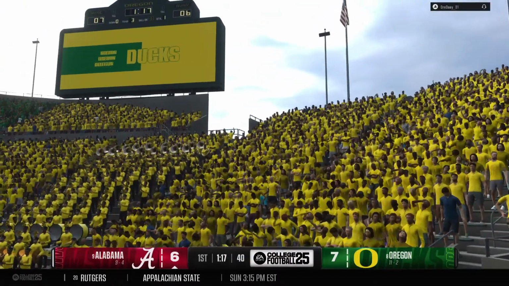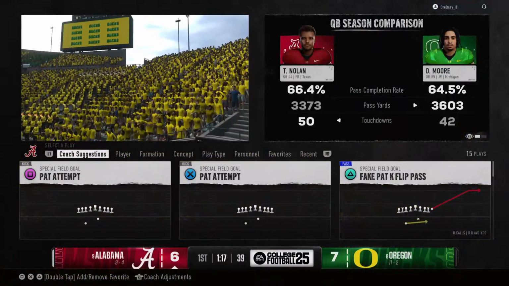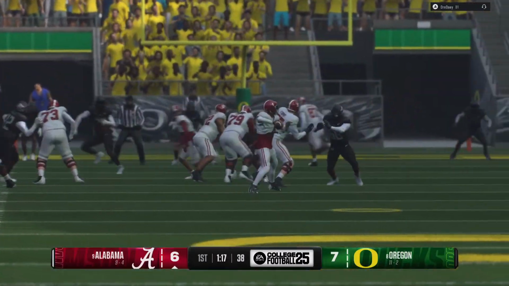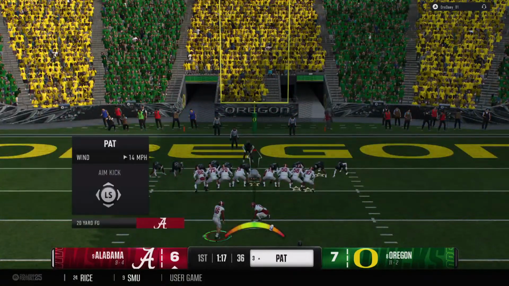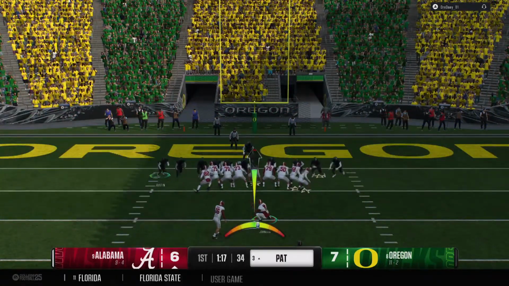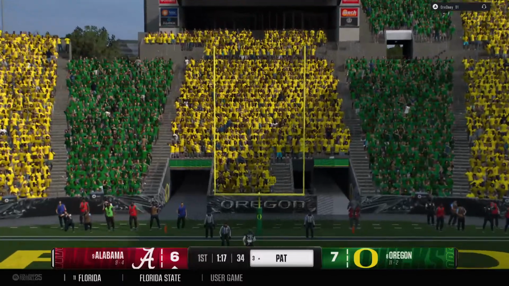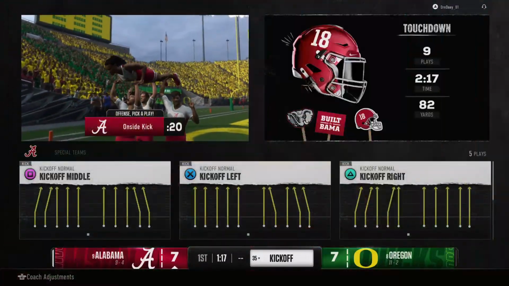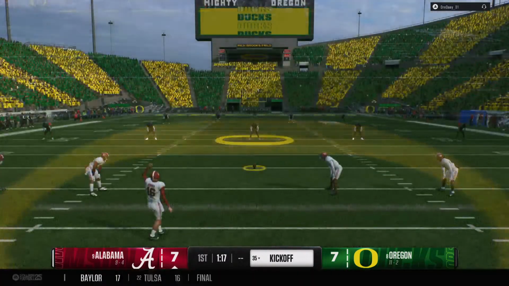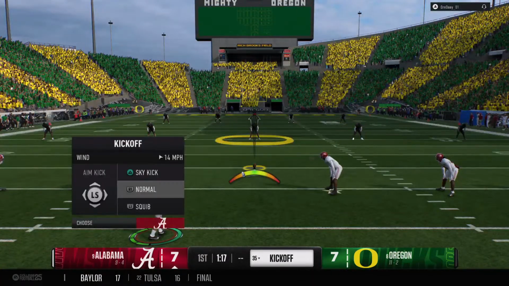And with this receiver running a route like this, makes it pretty simple. All you had to do was get his head turned around, catch that football. He's already in the end zone for the touchdown. And they'll set up now for the extra point try. And there's the point after. Now they get set to kick it away.